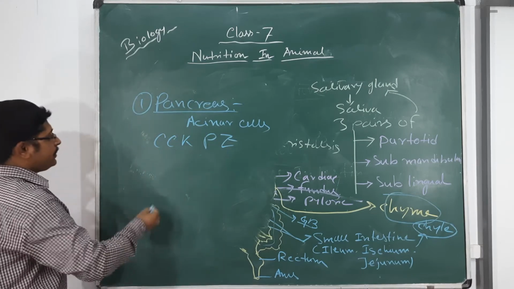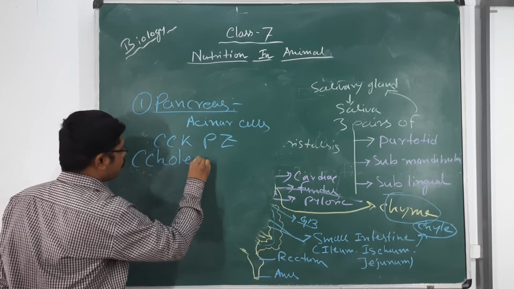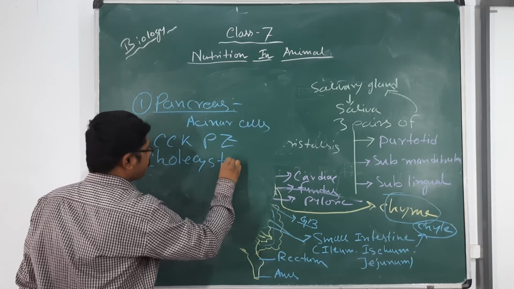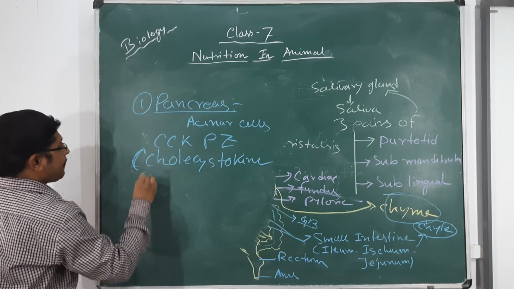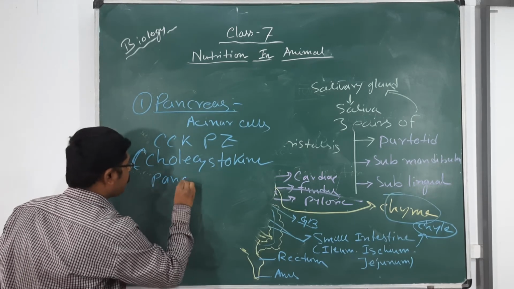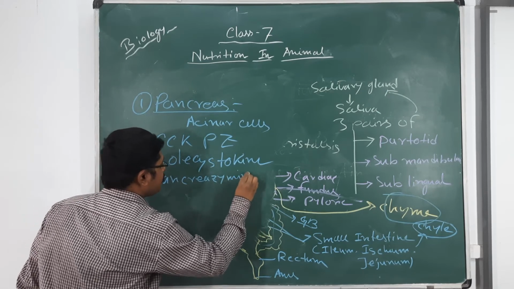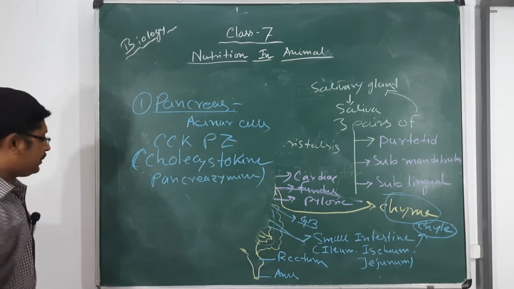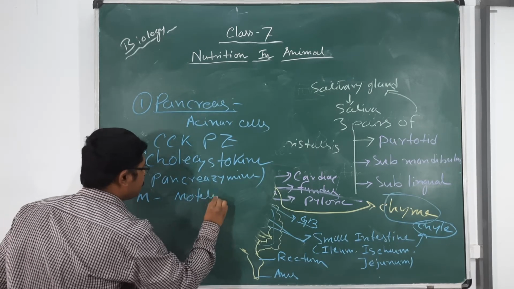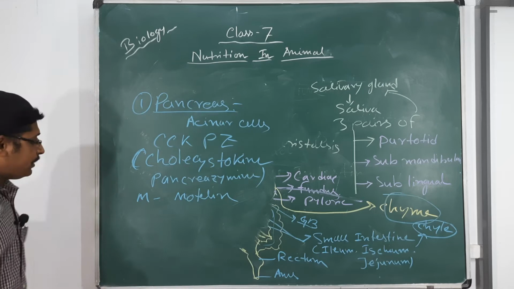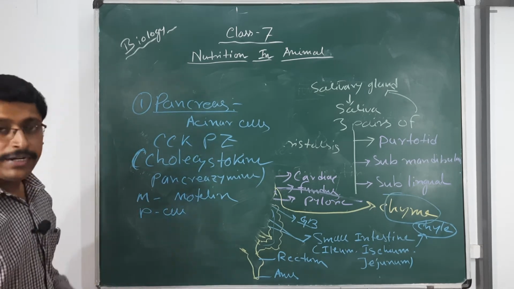What is the full form of CCK-PZ? Cholecystokinin pancreozymin. There are specific cells present, just like the M cell secretes motilin. The P cell secretes some other kinds of hormones. Okay, so this is the role of the pancreas.